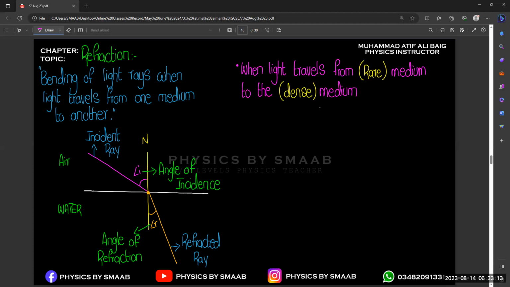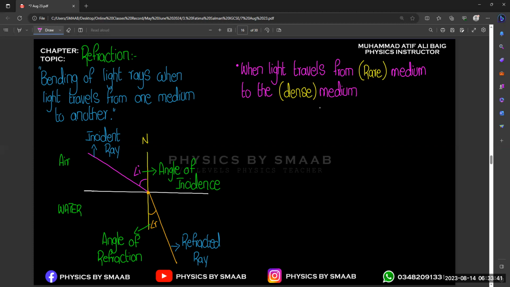So air is the light medium, rare medium, and water is the heavy medium, that is dense medium, right? So when light travels from rare medium to the dense medium, let's suppose if we compare glass and water, so water is rare, glass is dense as compared to water. So that's why I used to write rare and dense, because it is not compulsory that light will always move from air to water. Medium may be any medium, right? So we need to know with the reference of rare and dense.